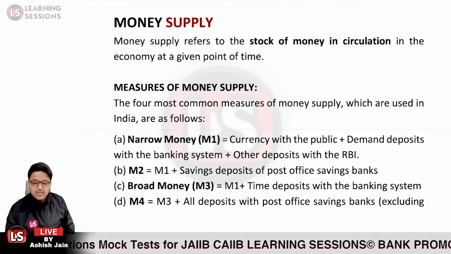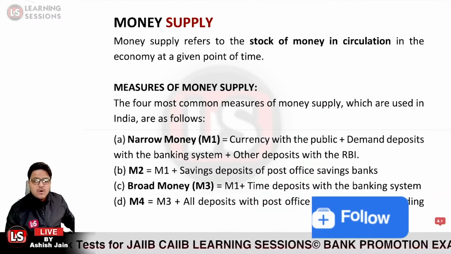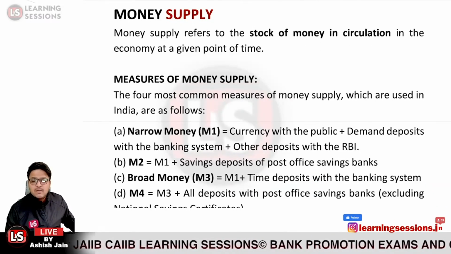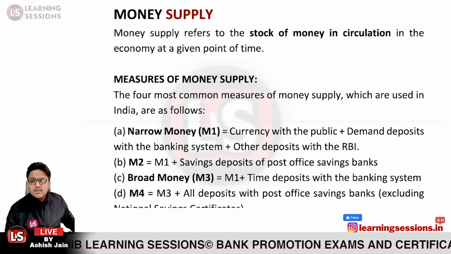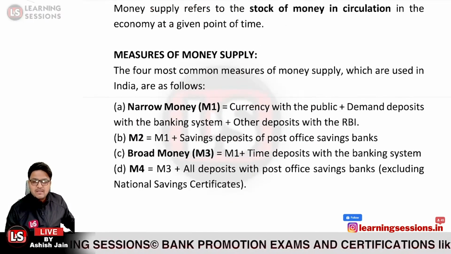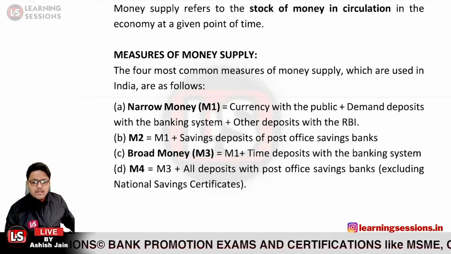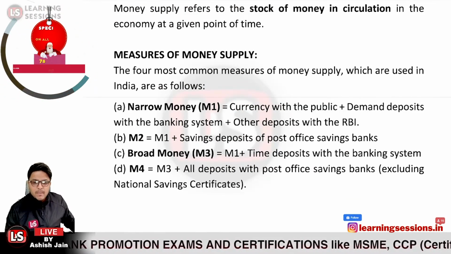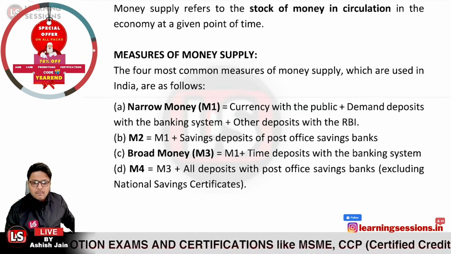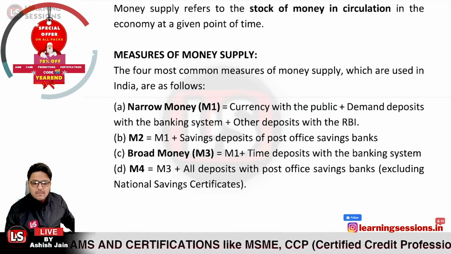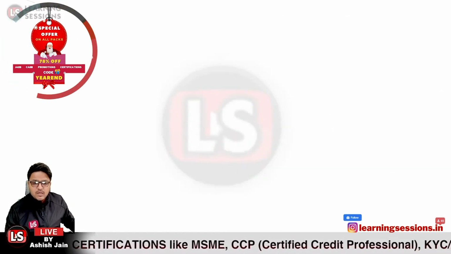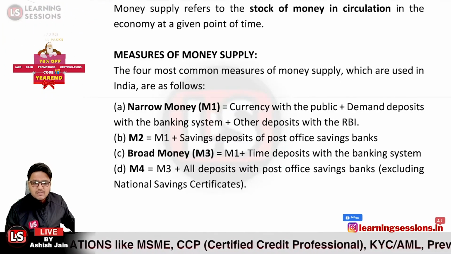And M4 is M3 plus all deposits with post office savings banks, excluding NSCs, that is National Savings Certificates. That is related to the measures of the money supply. So kindly note it down, because questions can be asked based upon it.